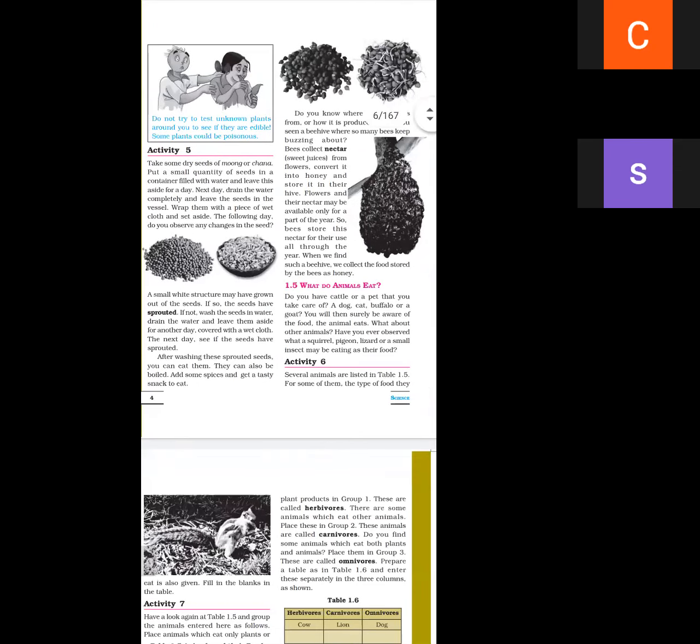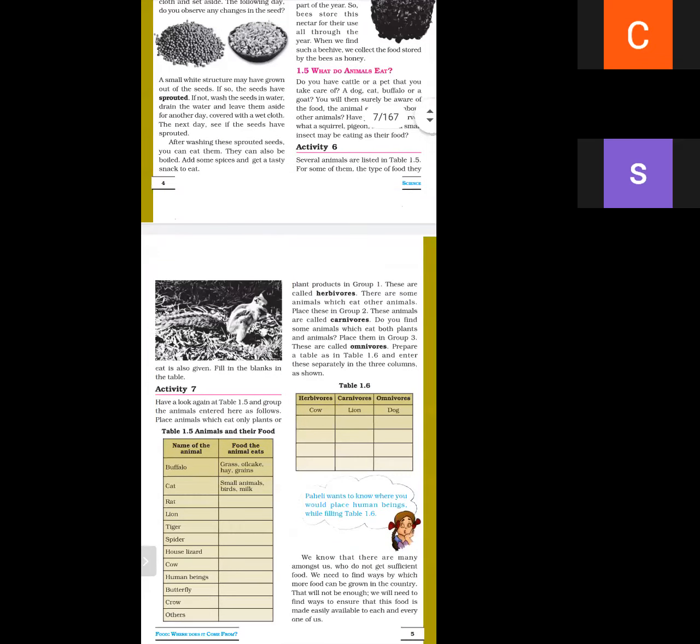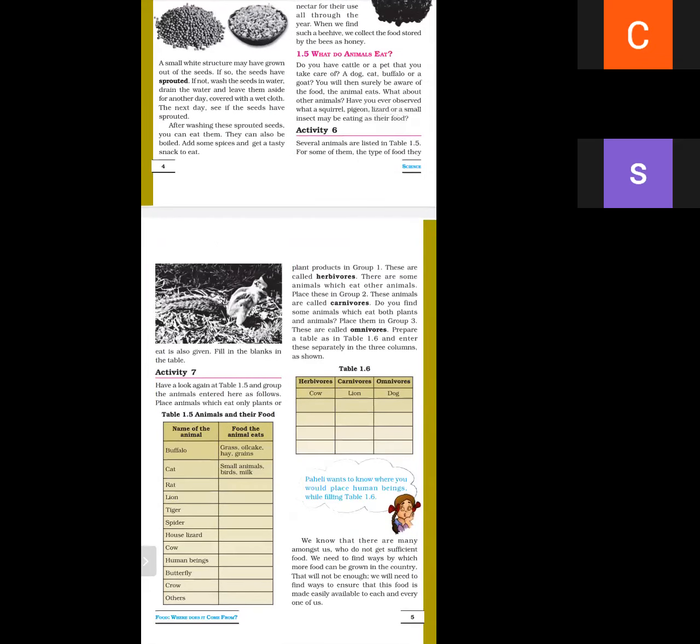Today we will study herbivorous, carnivorous, and omnivorous, and which animals are categorized as herbivorous, carnivorous, or omnivorous.